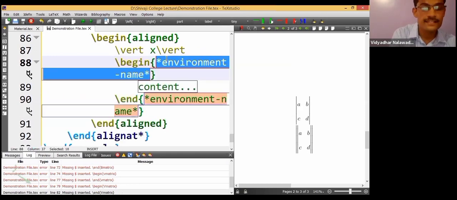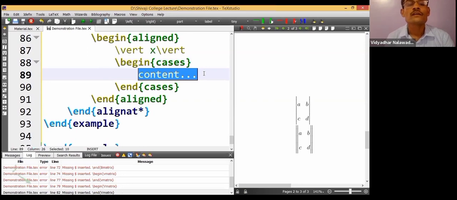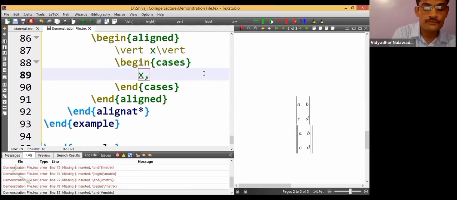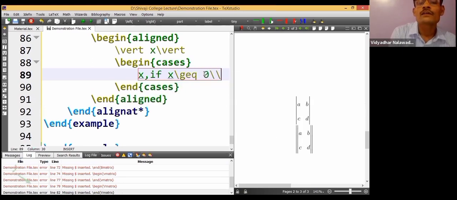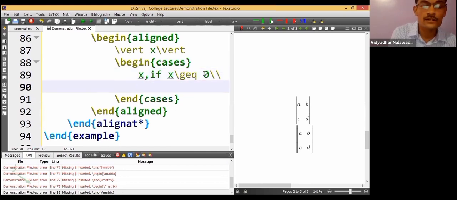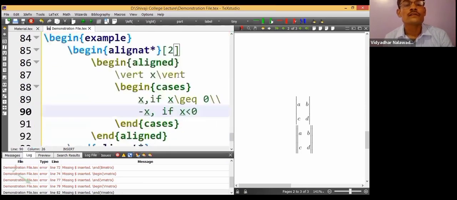Enter. Here I will begin cases. Begin cases. It is x if x is greater than or equal to, backslash GEQ, 0. Next line means double backslash, enter, minus x if x is less than 0. For less than, there is a button on our keyboard, less than 0. Okay.